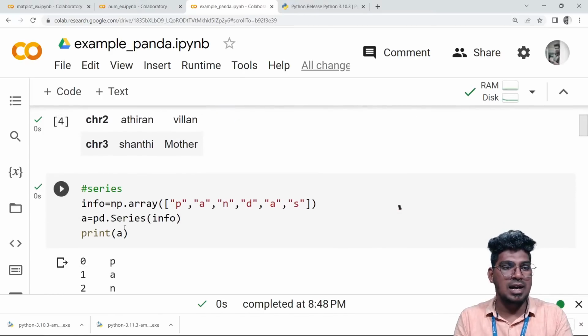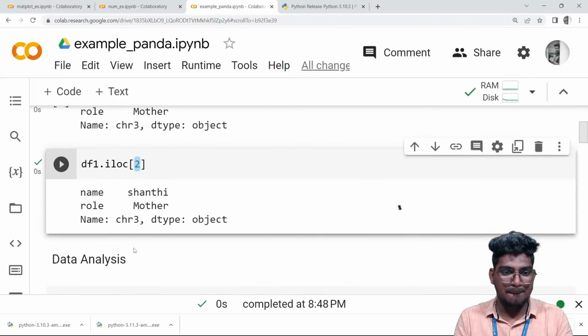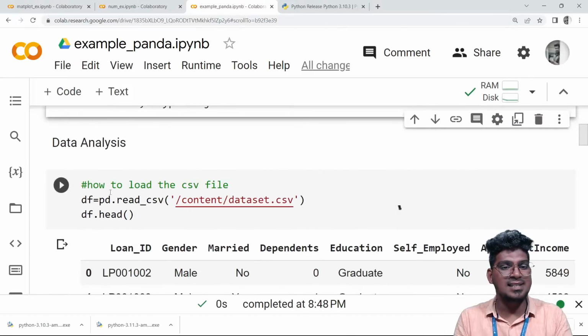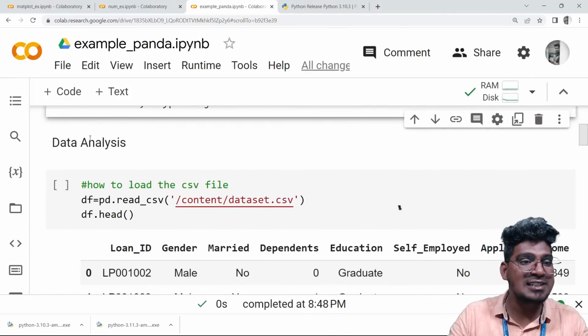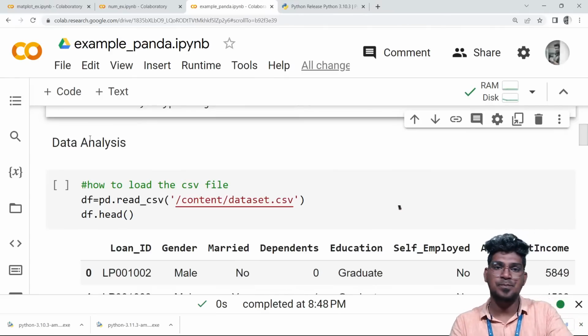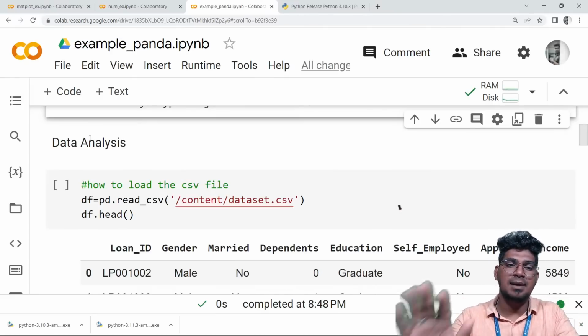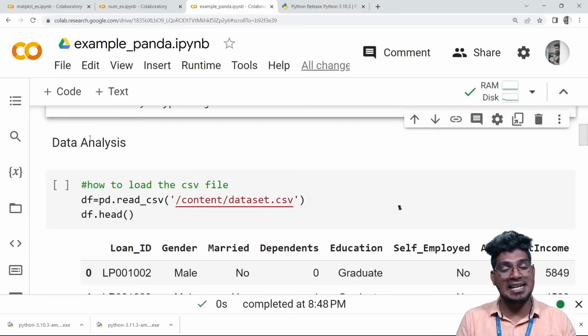Okay, right. So now data analyzing. Now I'm getting to the point. This is the major important thing: how to load the CSV file here.